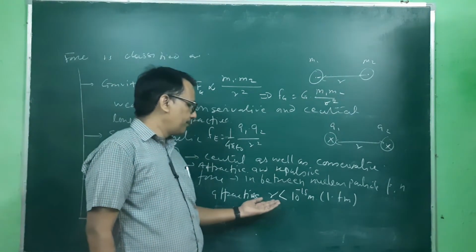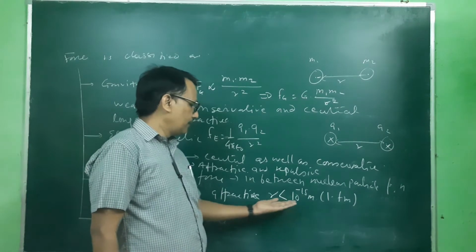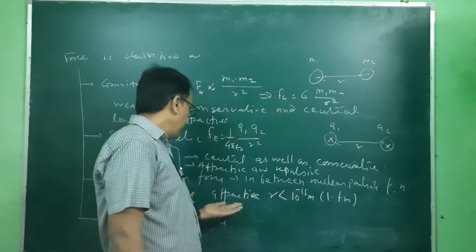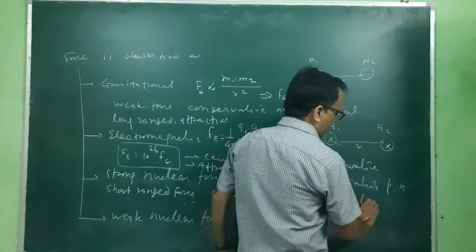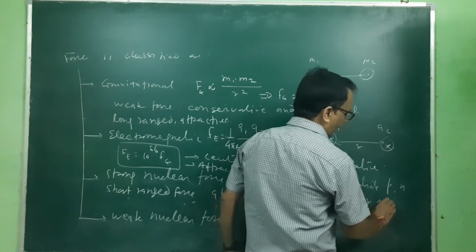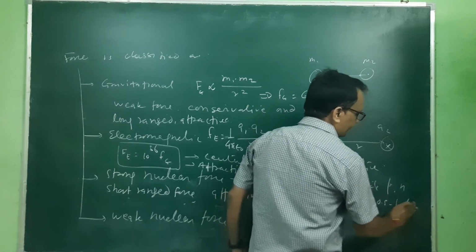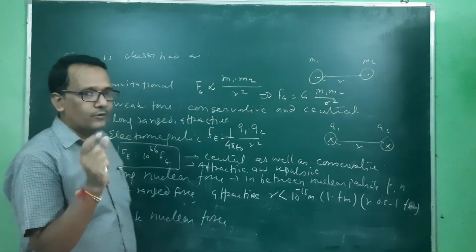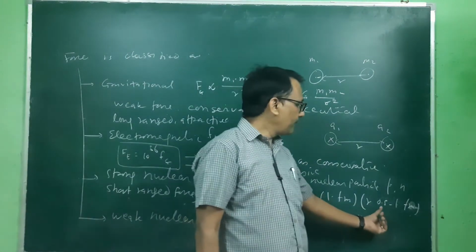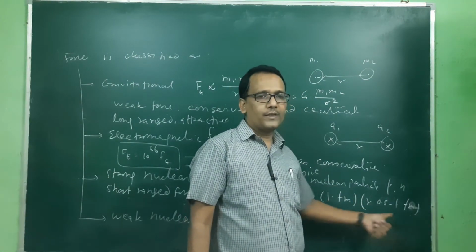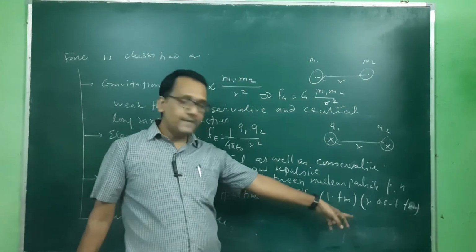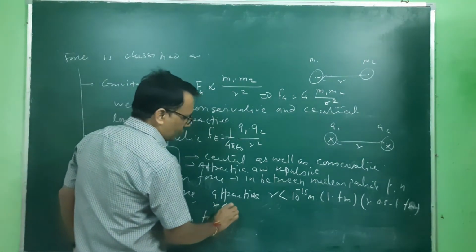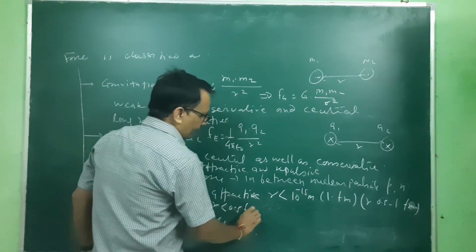If the distance between two protons, two neutrons, or one proton and one neutron is in between 0.5 to 1 Fermi, then the force is attractive. If this r is less than 0.5 Fermi, then it is repulsive.